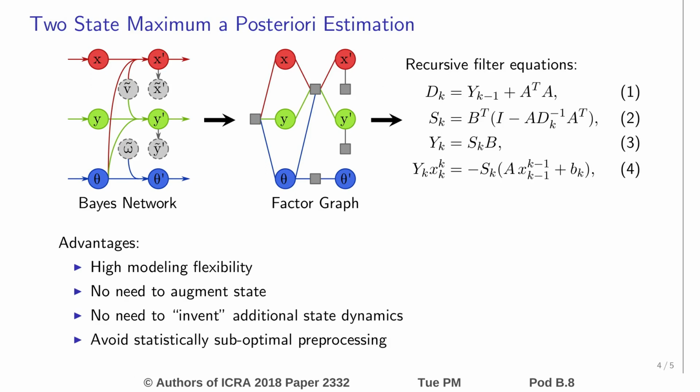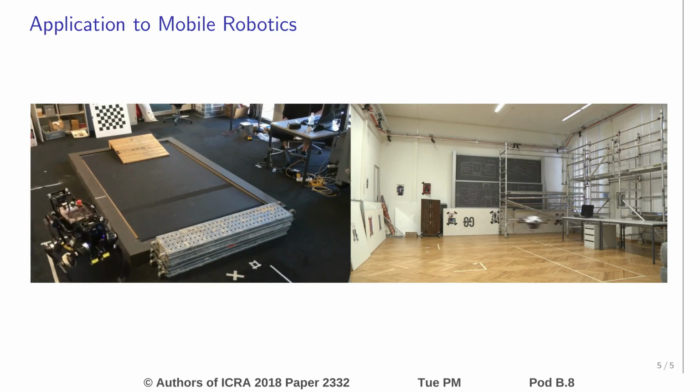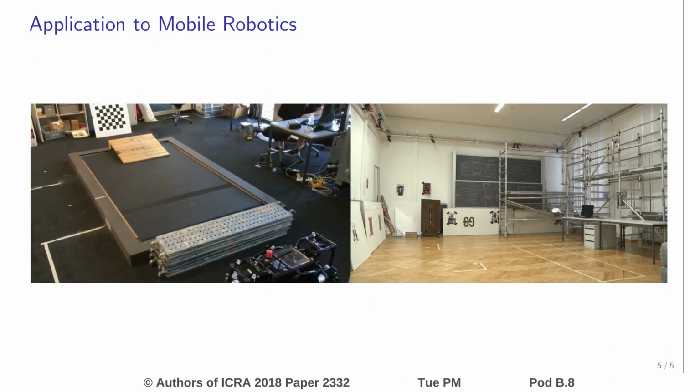The overall approach provides a high modeling flexibility which allows us to avoid the need for state augmentation, the use of invented state dynamics, or the suboptimal preprocessing of information. By showing the application to two different state estimation problems, we demonstrate the flexibility of the approach. If you want to get further details or see how we integrate dynamic cues on legged and aerial robots, please visit our poster stand.